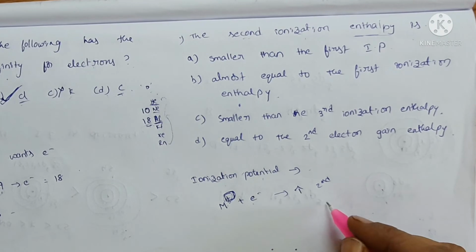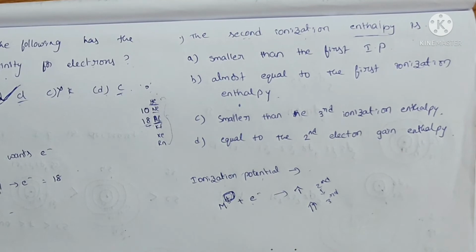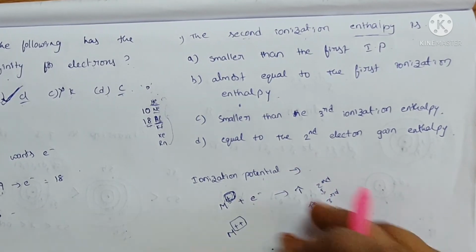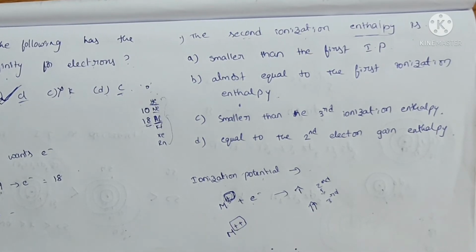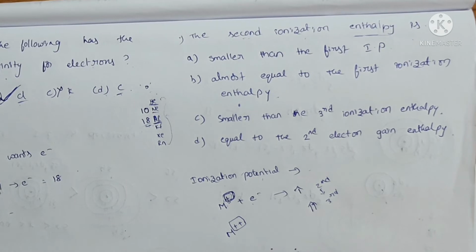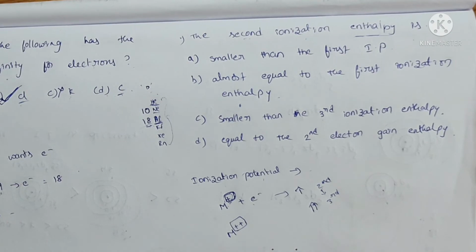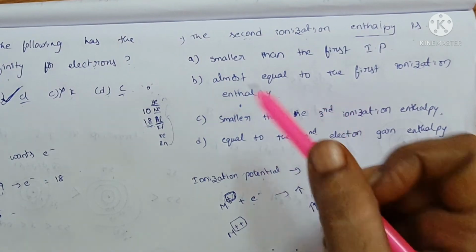The third ionization energy is more than the second ionization energy, because it is already doubly positively charged, means we are taking the electrons from the charged cations. So the nuclear charge effect increases, so the attraction of the outermost electrons to the nucleus increases. So we use more energy to release those electrons. So this is about ionization enthalpy. So the options are here.